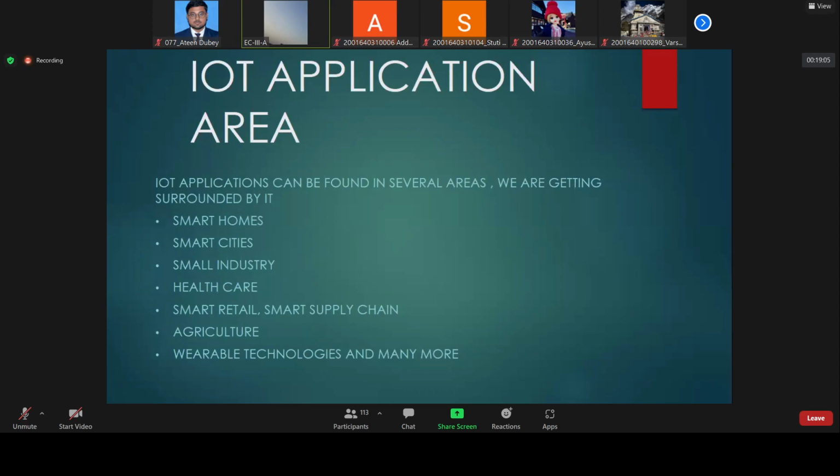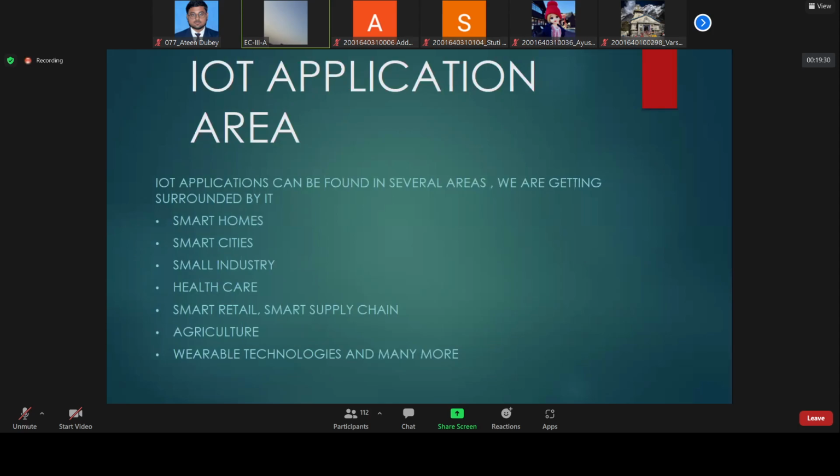So what happened? When we get the vaccine, the nurse presses a button, and we get a message on our mobile. This is the best example of IoT in the healthcare system. Many more things we can make in the healthcare system to make it more advanced.